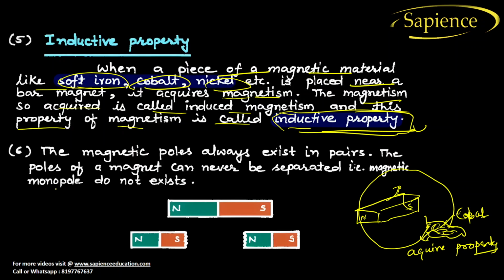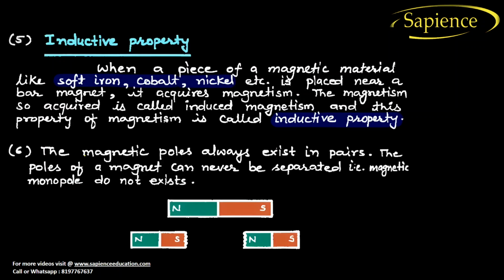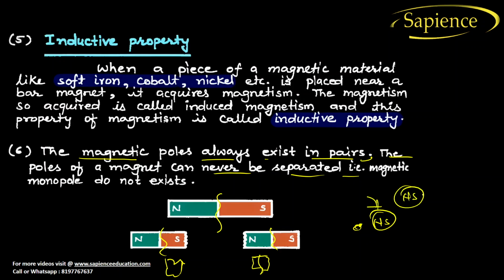Now let us go for the sixth one. The magnetic poles always exist in pairs. The poles of a magnet can never be separated. No matter how many times you break it down, even into very small pieces, even the smaller pieces contain both north and south poles. Everywhere you will find that north and south poles exist together. If there is a north pole, there is definitely a south pole. It is not like you break it and get a north pole separately and a south pole separately. It is not possible.